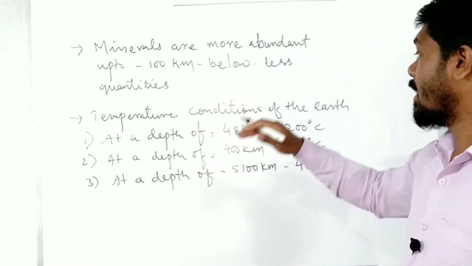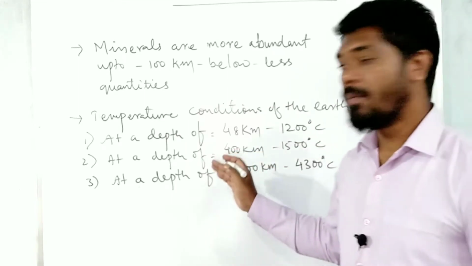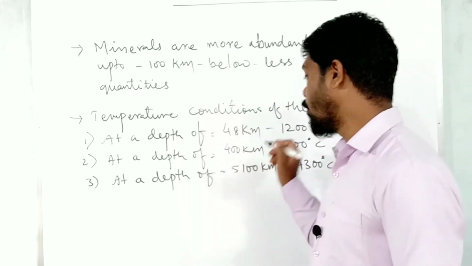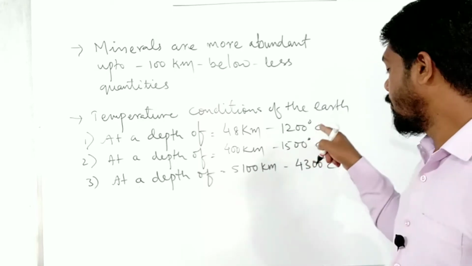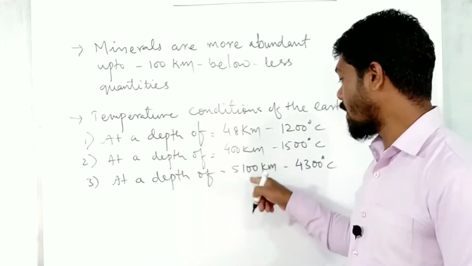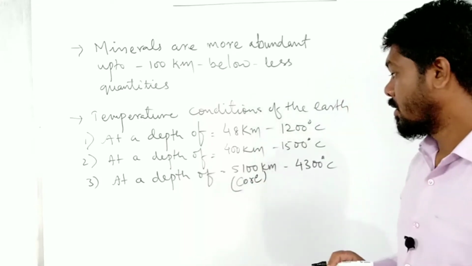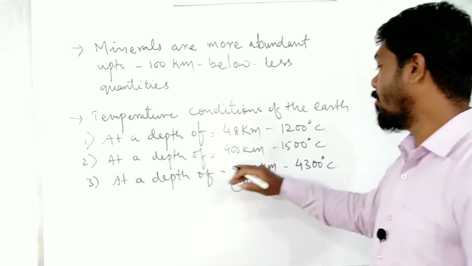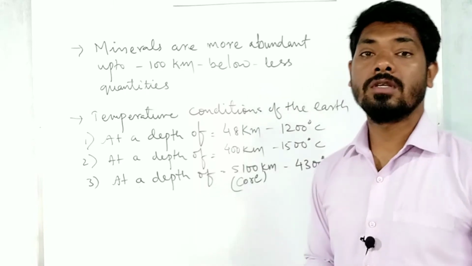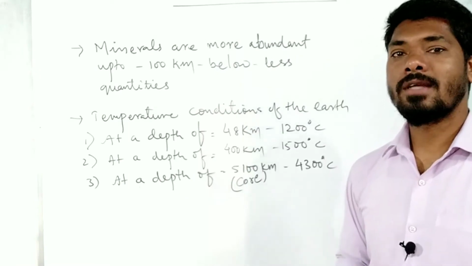Then when we see the temperature of the earth with depth, at a depth of 48 kilometers, 1200 degrees Celsius is found. Then at a depth of 400 kilometers, 1500 degrees Celsius is found. And at a depth of 5100 kilometers, right, in the core, the center of the earth, the temperature will be 4300 degrees Celsius, right? So these were the few terms to understand the temperature of the earth.